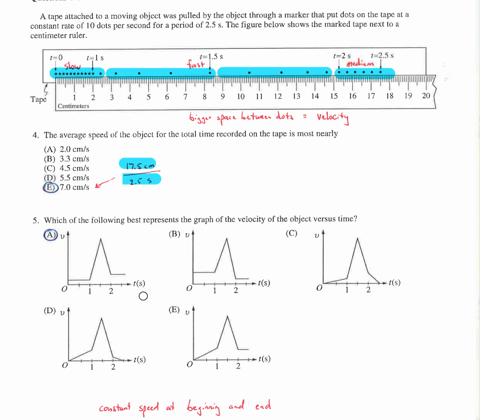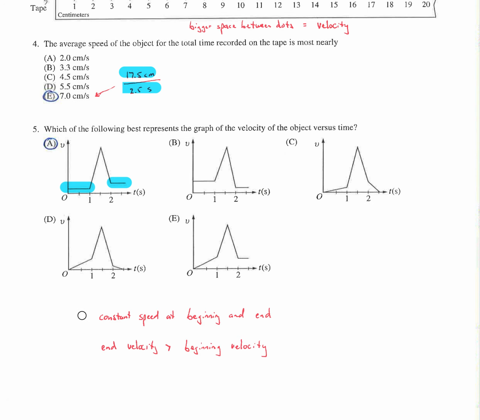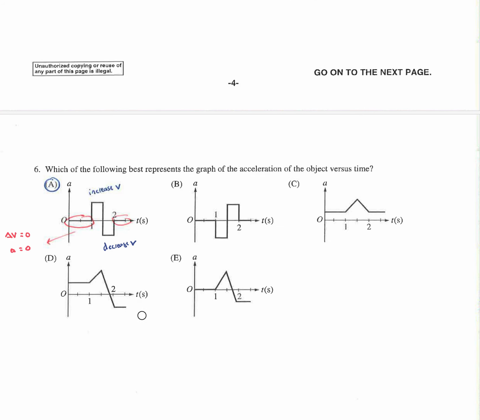This graph clearly looks like the velocity, right? Constant velocity, slow, then speeding up, then slowing down, and then at the end moving at a medium speed, which is higher than this constant smaller speed. Okay, constant speed at the beginning, speeding up, slowing down, but then your ending velocity is bigger than your beginning velocity. So this has to be the graph, not this guy. And then the acceleration is exactly what we said. No acceleration. The area under the curve would be that increase of velocity. Then the area below the curve would be that decrease in velocity, and then moving at a constant speed at the very end.